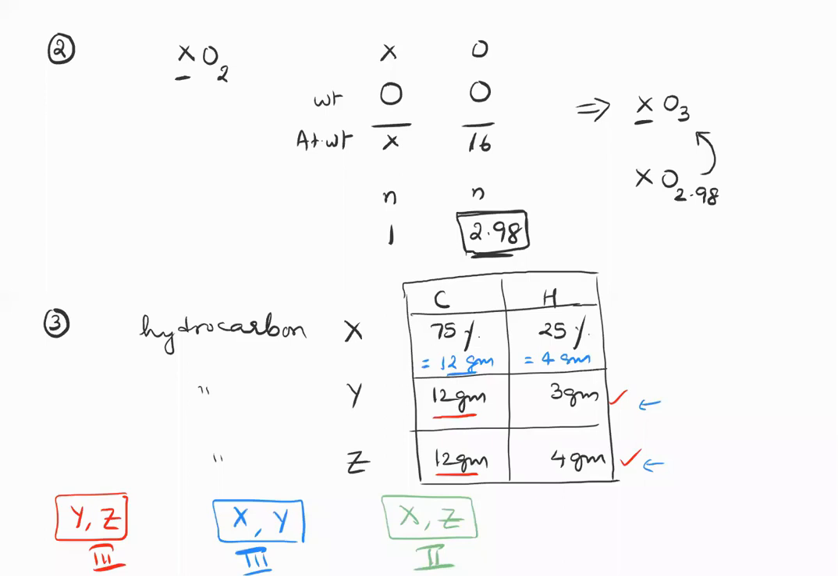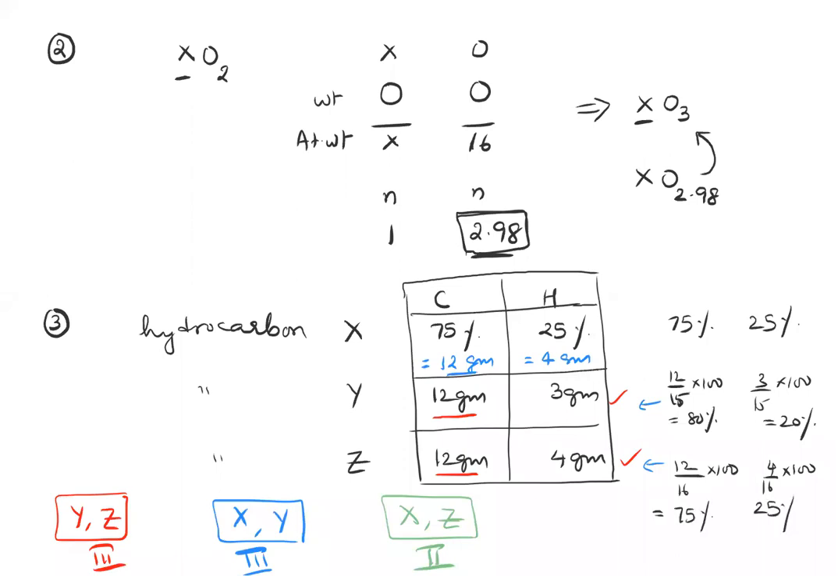You can do the same sum by converting everything to percentages. Let's see how to convert them to percentages. This is 75 and 25. The total weight is 15 for Y. So 12 by 15 into 100, and this is 3 by 15 into 100, which is 80% and 20%. Last one, the total weight is 16. 12 by 16 into 100, and this is 4 by 16 into 100. So this is 75%, 25%.